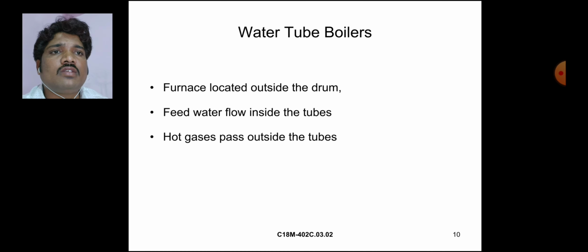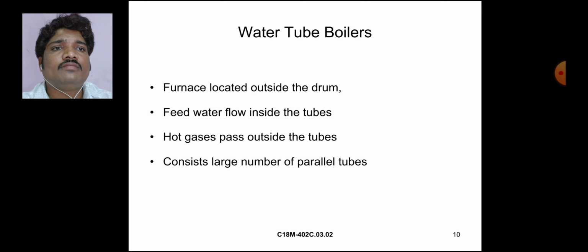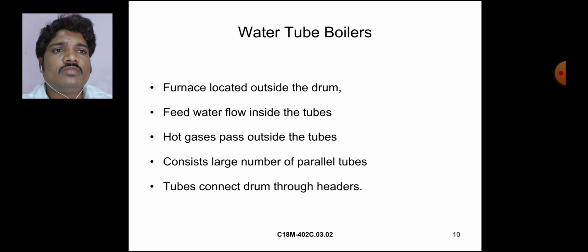Hot gases pass outside the tubes. The tubes are surrounded by hot gases. A water tube boiler consists of a large number of parallel tubes. The tubes are connected to the drum through headers.